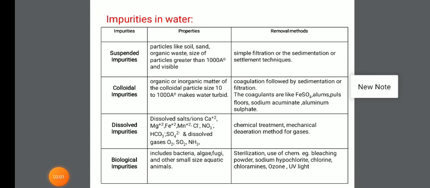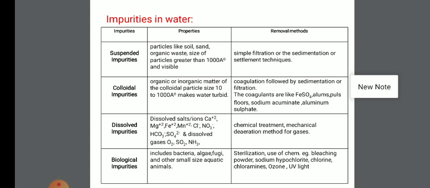Here I am going to discuss the impurities in water. Water contains four types of impurities. The first is suspended impurity, second is colloidal impurity, number 3 is dissolved, and number 4 is biological impurities. So let's see them one by one.